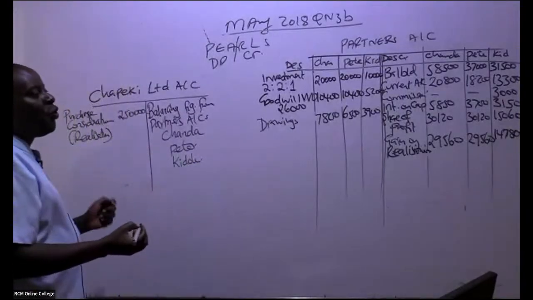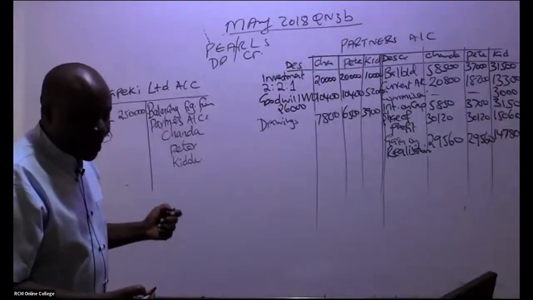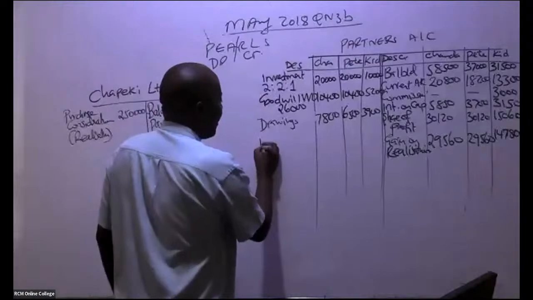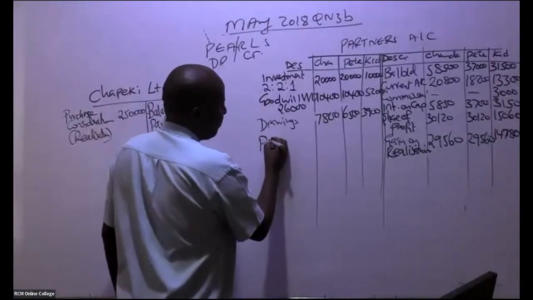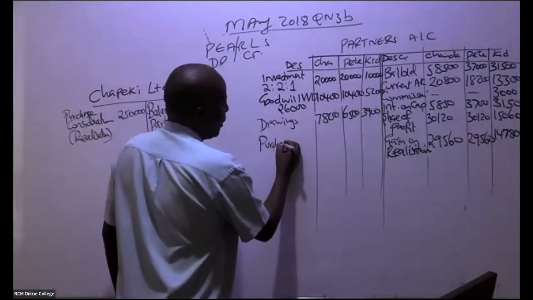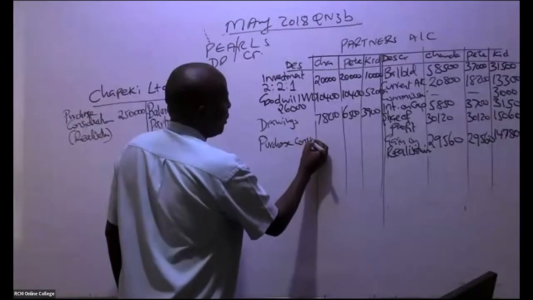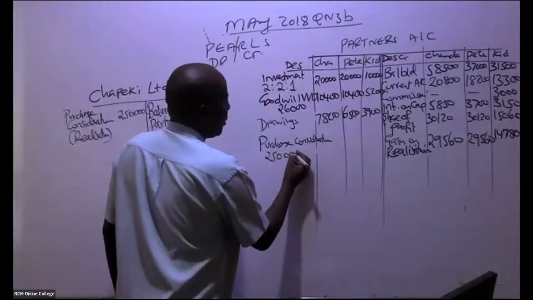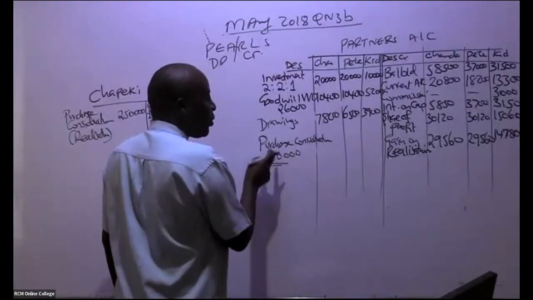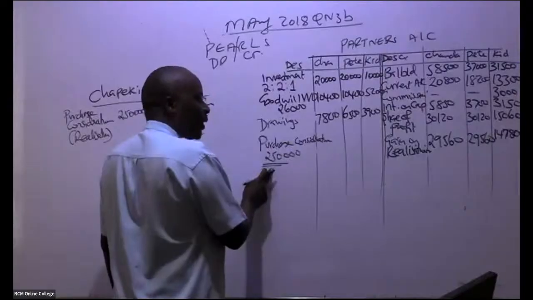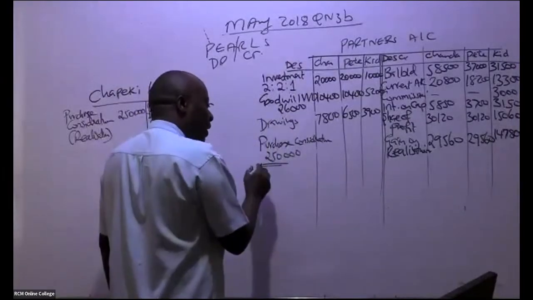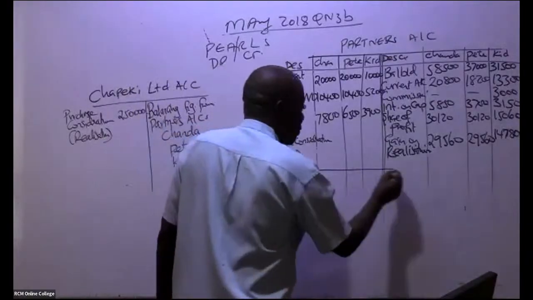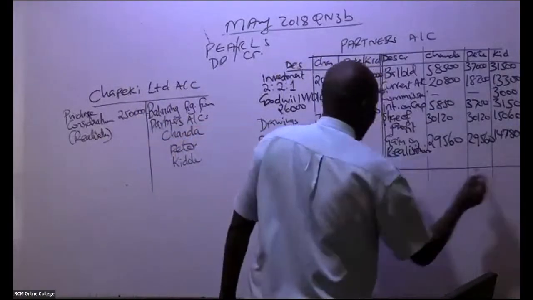Purchase consideration must always come here, which in this case is 250,000 in total. You don't share this as per the proportions. You get balancing figures.